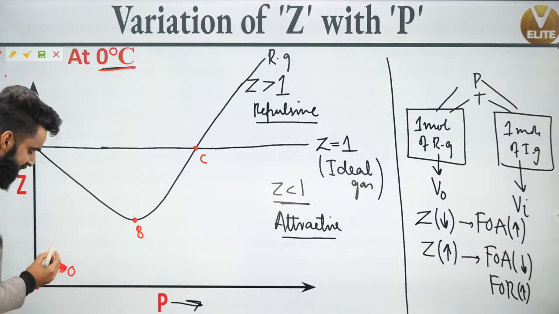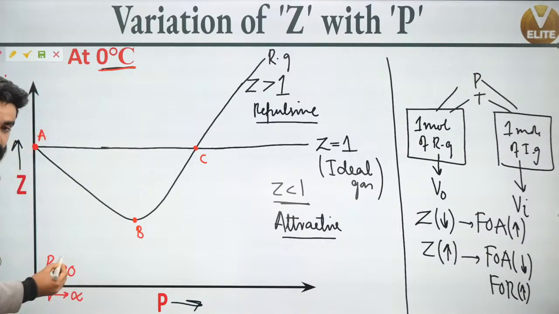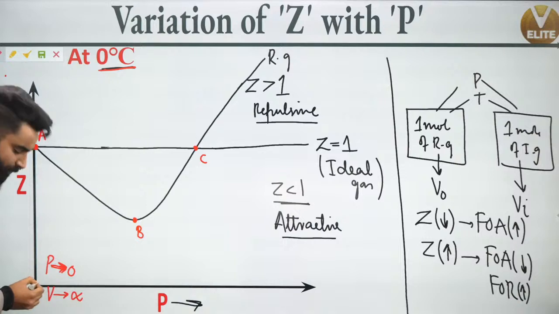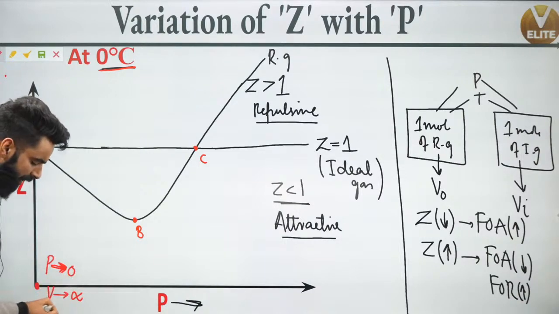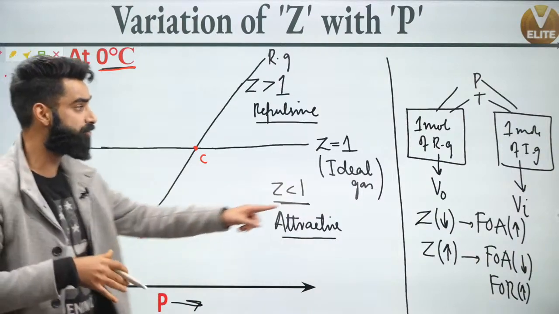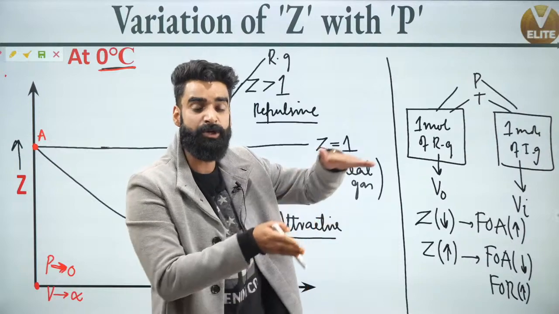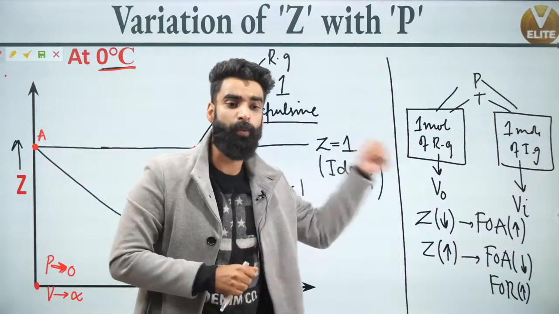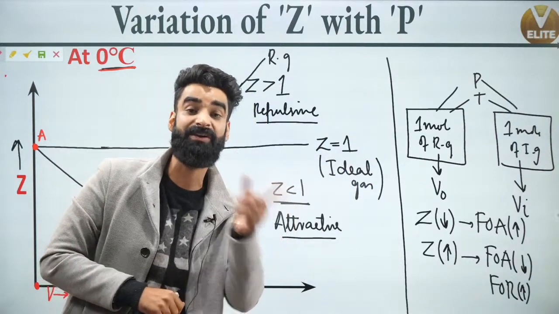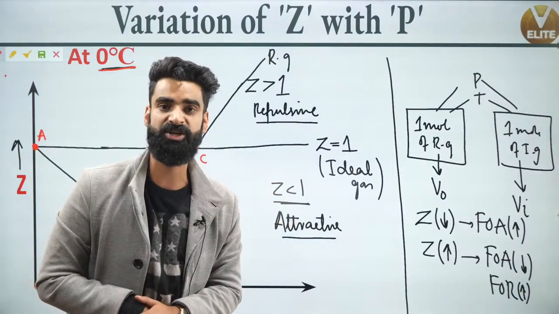If the pressure of a real gas is approaching 0, can I say its volume will approach infinity? So at this point where the pressure approaches 0, the volume of the real gas approaches infinity. If the volume of the real gas is approaching infinity, can I say molecules will be at infinite distance apart? And when the molecules of the real gas are at infinite distance apart, can I say there will be 0 force of attraction between them?